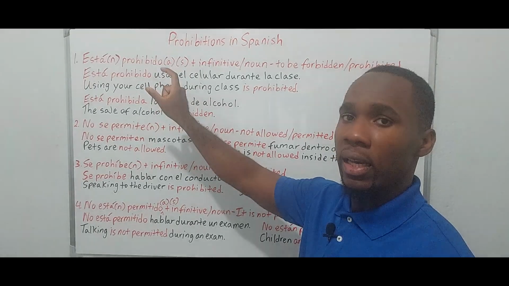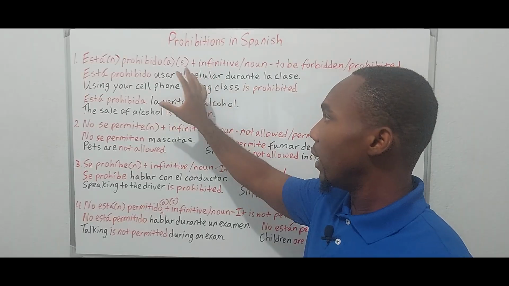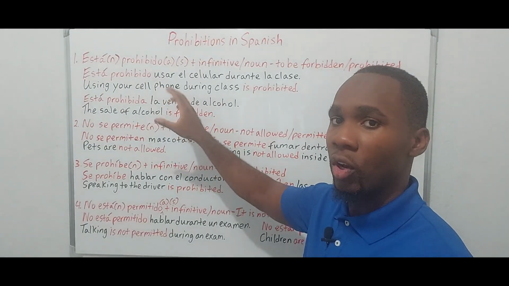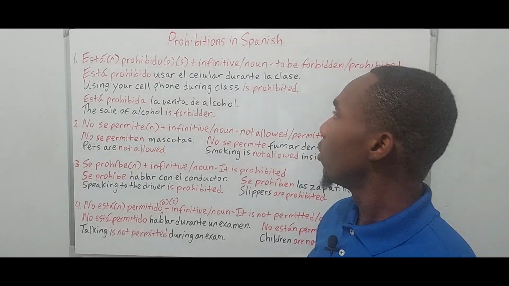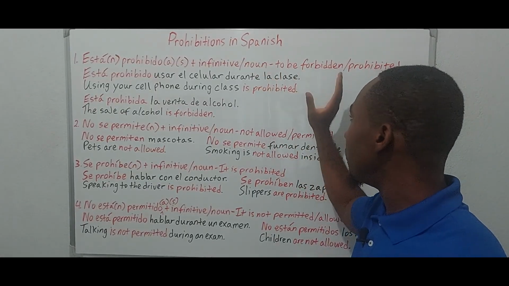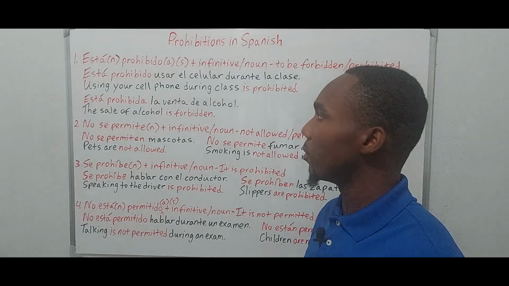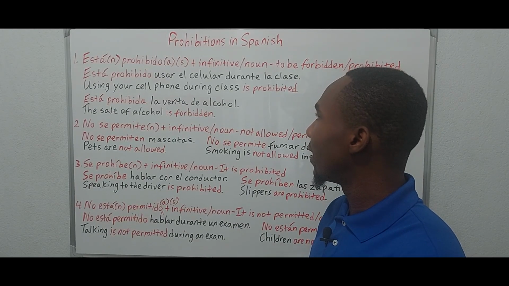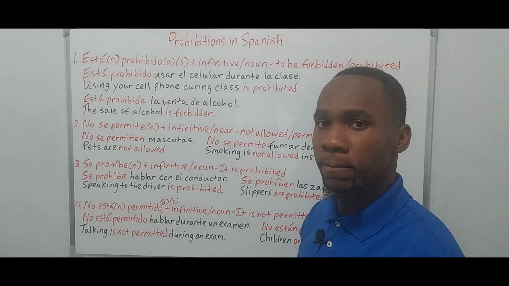And as you see, estar is going to agree with the subject, and prohibido, because it's an adjective, will also agree with the subject in terms of gender, right? And number. So it can be followed by an infinitive or a noun. And this means to be forbidden or prohibited. Alright, so let's look at the first example. Está prohibido usar el celular durante la clase. Using your cell phone during class is prohibited.